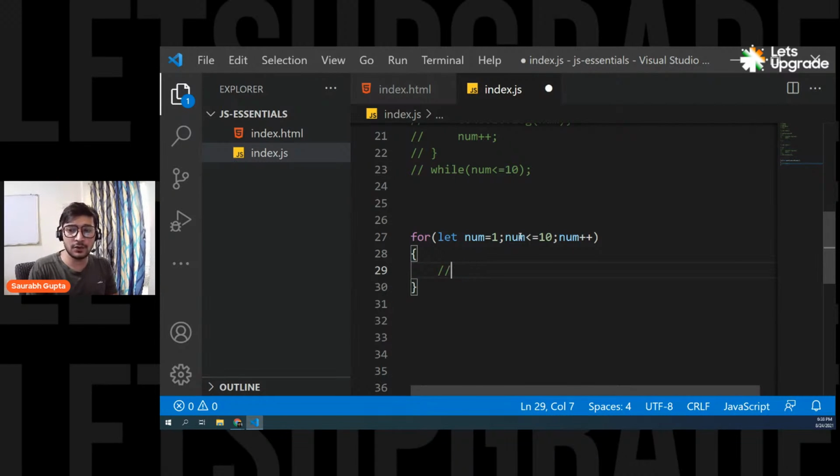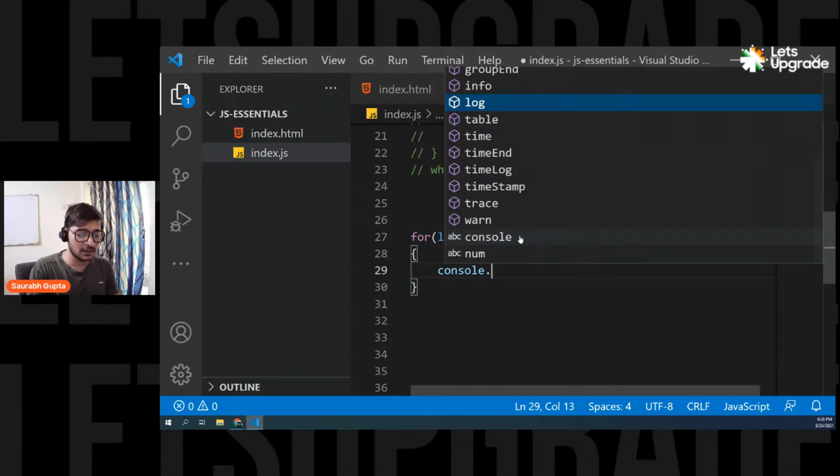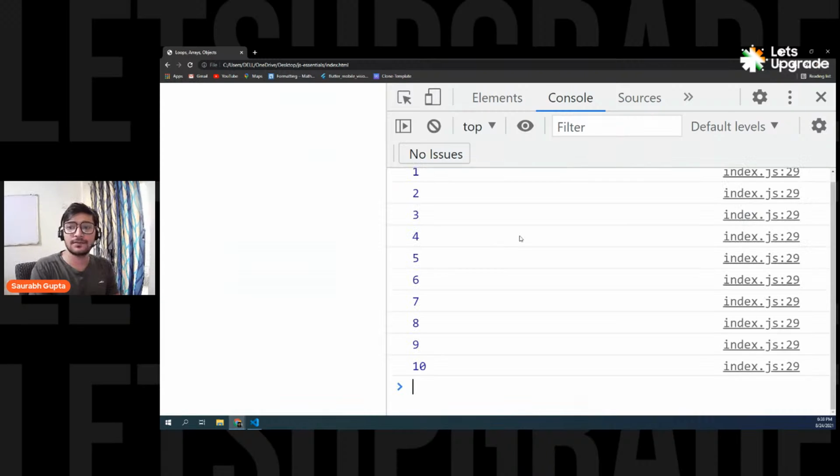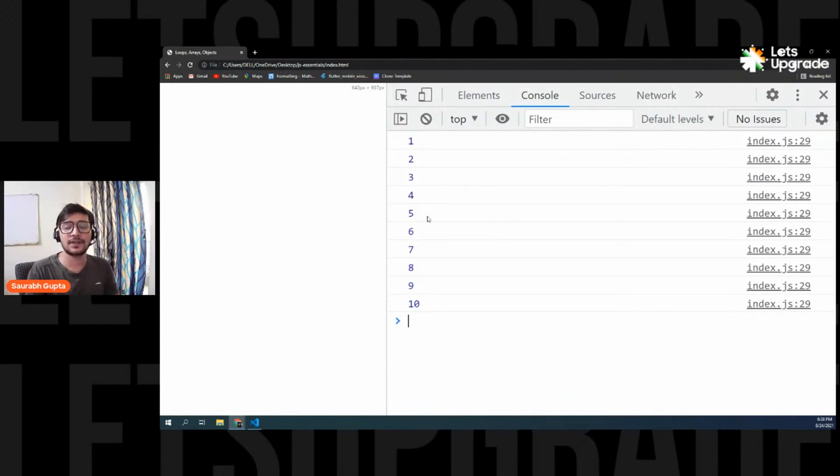So if you want, you can do the same thing again here. console.log num, and here we go. If you save it, see again, 1 to 10, perfectly fine, right? Same thing.